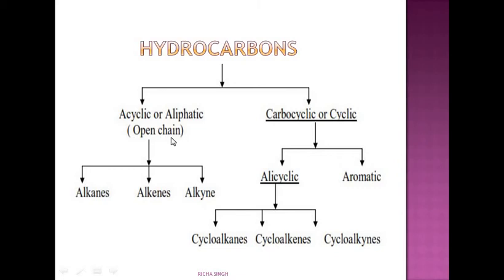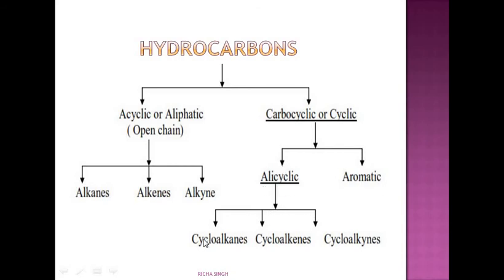Then carbocyclic or cyclic, when the structure is in the form of a cycle, ring or some closed structure. Acyclic or open chain compounds can be alkanes, alkenes and alkynes, and carbocyclic can be alicyclic or aromatic.